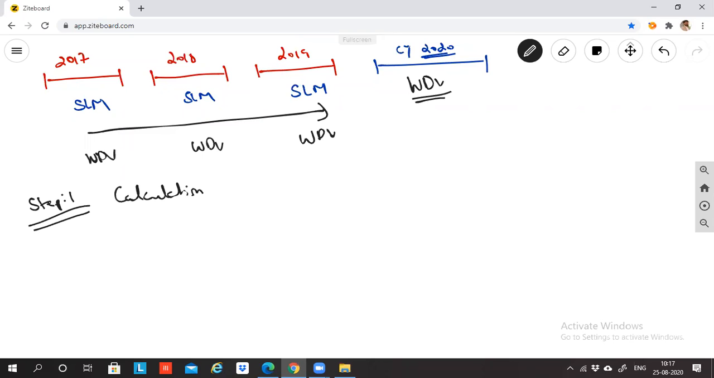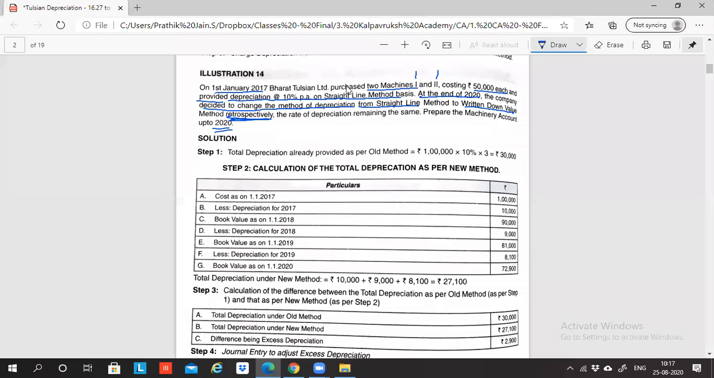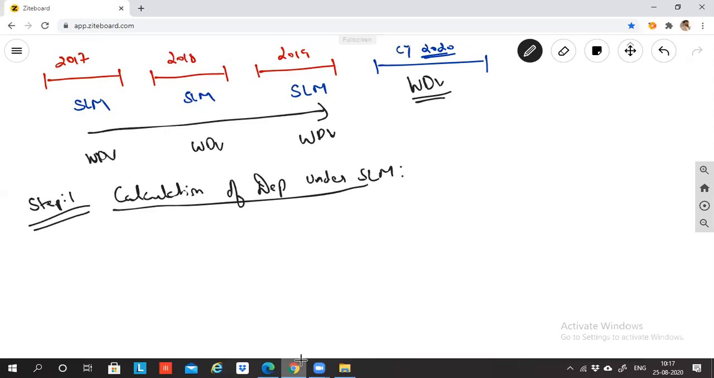Calculation of depreciation under the SLM method. What are the machines that were purchased? On 1st January 2017, 2 machines were purchased at 50,000 each. So machine 1 is equal to 50,000 and machine 2 is equal to 50,000. Am I right? Yes, so this is machine 1.